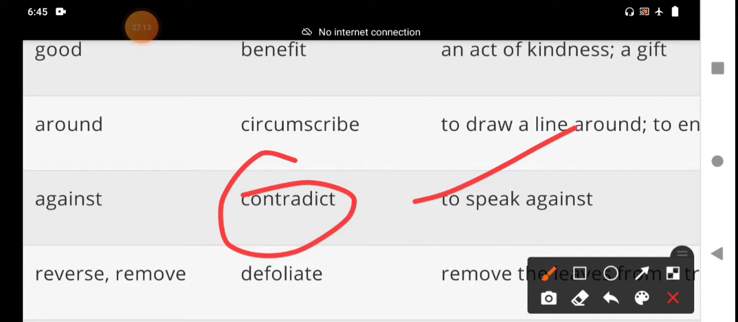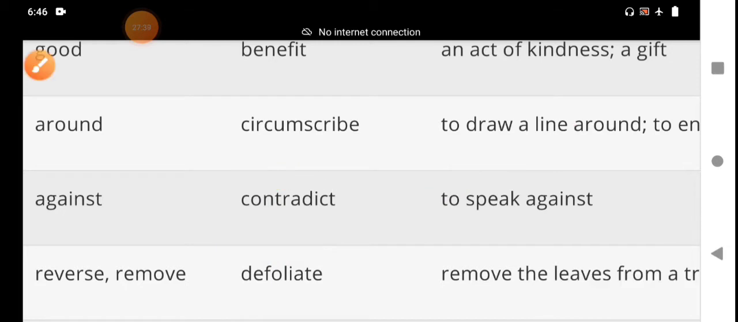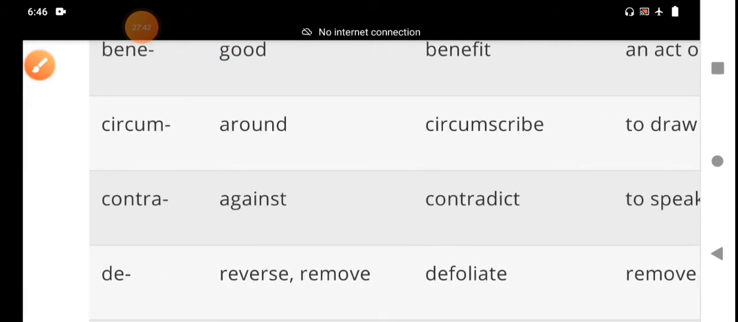Contrabass, contraband. These are the words. With contra you should remember opposite and opposing, against. This is the meaning of contradict: to speak against. You should always remember contra means against.